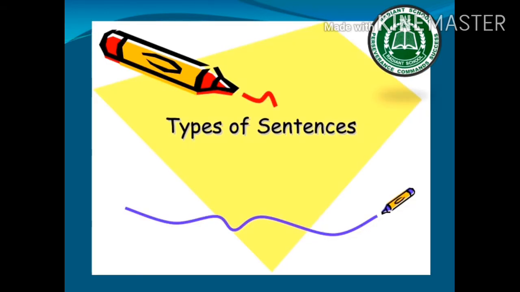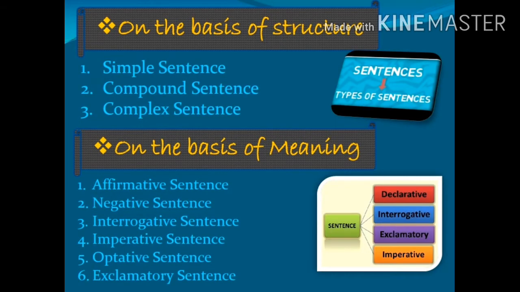Now we'll discuss the types of sentence. Sentences are divided into different types on the basis of the structure of the sentence and meaning of the sentence. On the basis of structure of a sentence, it is divided into 3 types: simple sentence, compound sentence, and complex sentence. On the basis of the meaning, a sentence can be divided into 6 types: affirmative sentence, negative sentence, interrogative sentence, imperative sentence, optative sentence, and exclamatory sentence.